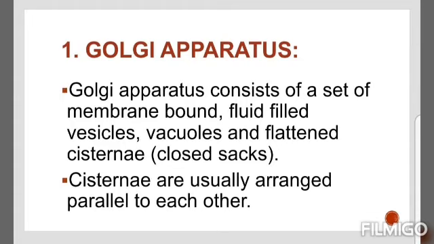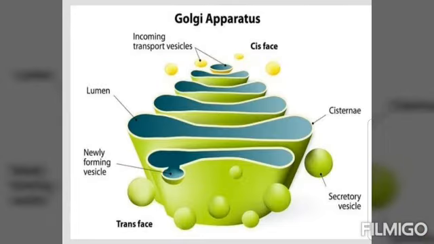The Golgi apparatus, first described by Camillo Golgi, consists of a system of membrane-bound vesicles, flattened sacs, arranged approximately parallel to each other in stacks called cisternae.